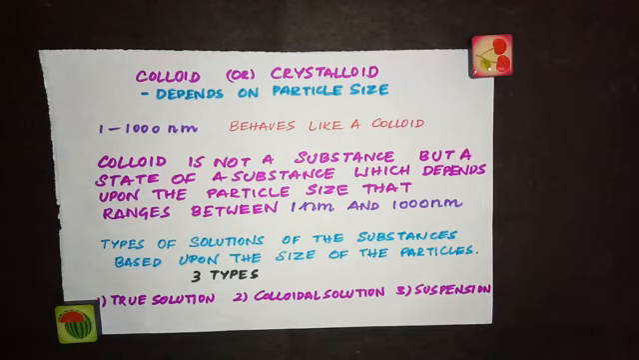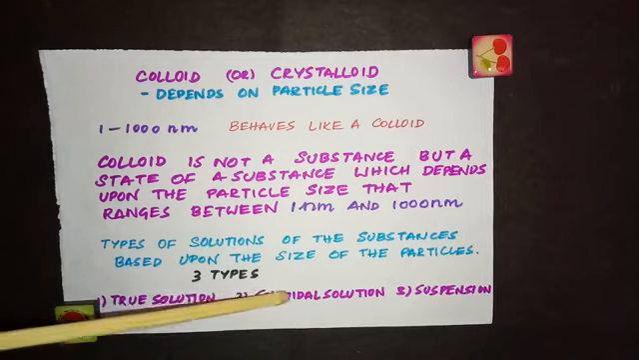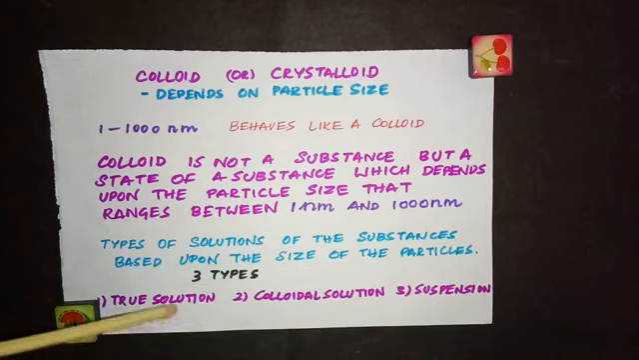There are actually three different types of solutions based upon the size of the particles: true solution, colloidal solution and suspension. First, a true solution is a homogeneous solution which forms a single phase, and it contains small solute particles dispersed throughout the solvent. For example, a solution of sodium chloride in water is a very good example of true solution.